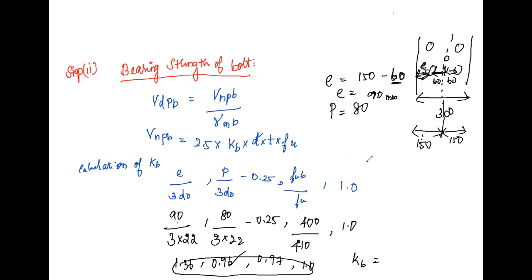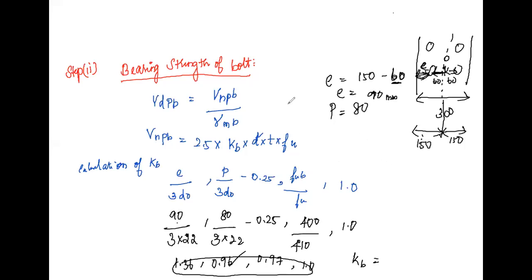So Vnpb, by solving this, we get 2.5 into 0.96 into 20 into 7.6 into 410, and we get the value 149.56 kilonewton.